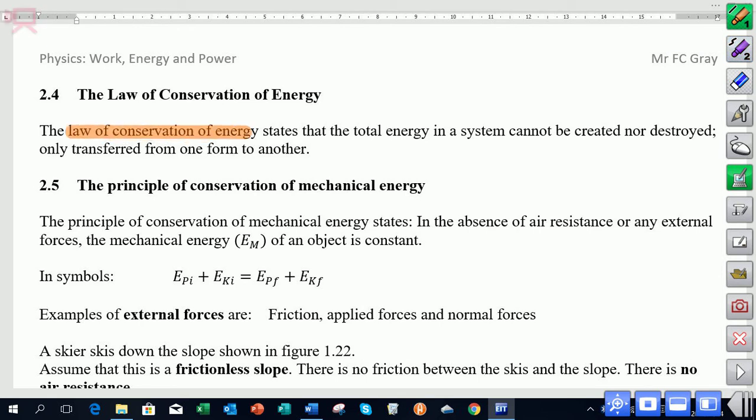Law of conservation of energy states that the total energy in a system cannot be created nor destroyed, only transferred from one form to another. So that's what we've been focusing on, is this idea that when work is done, energy is transferred to another form.